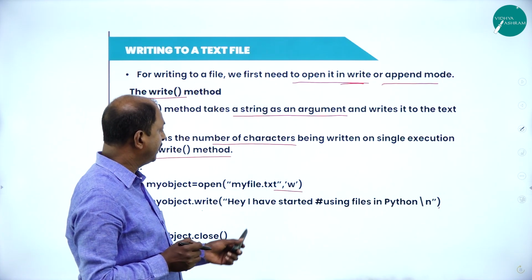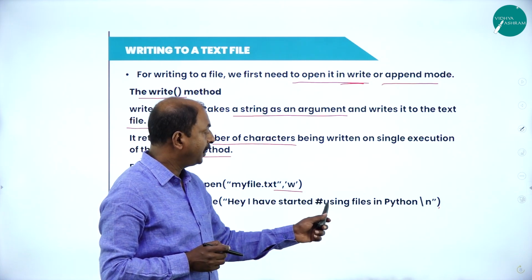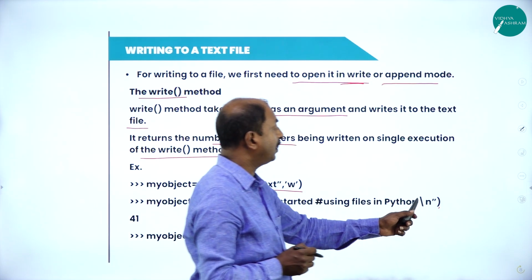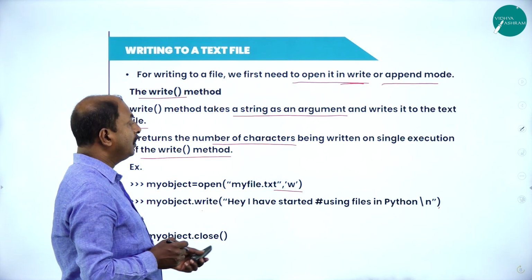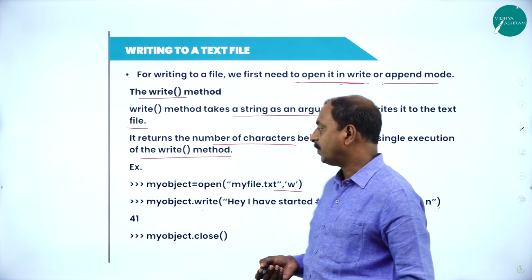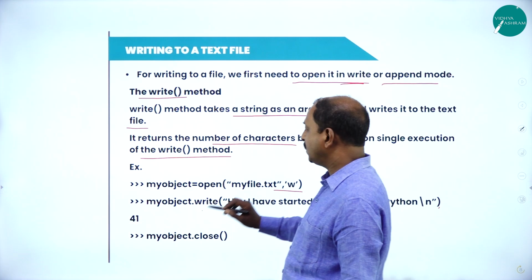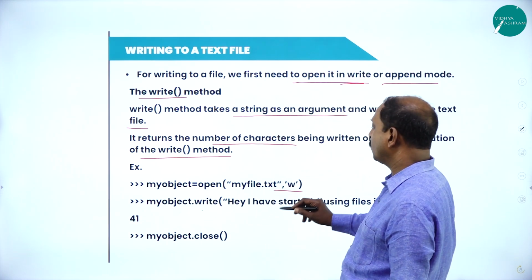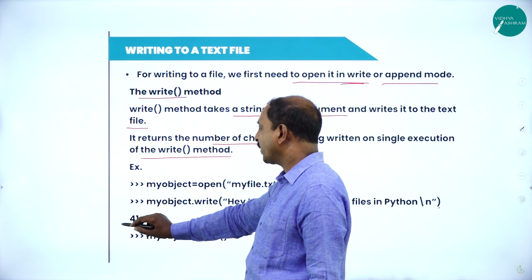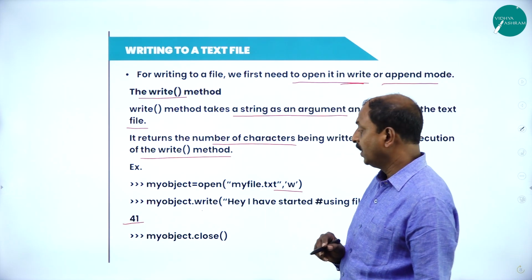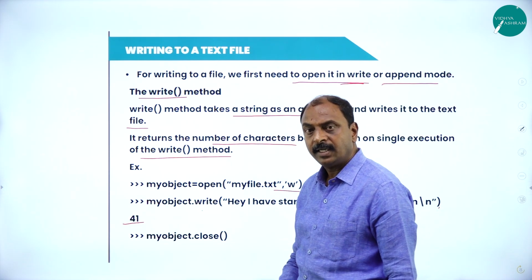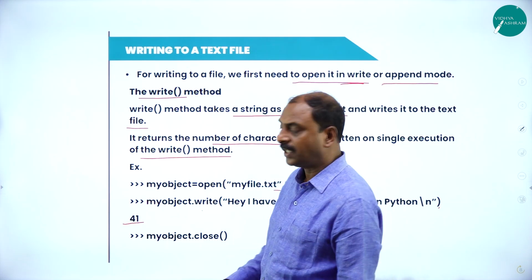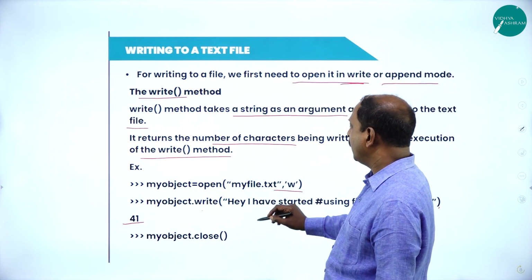The string is: Hi, I have started using files in Python with \n. That is an escape sequence. Now, once the interpreter executes the particular write function, it is going to display the number of characters which have been written. So according to this, it is going to give 41. It means that 41 characters are written to the text file.